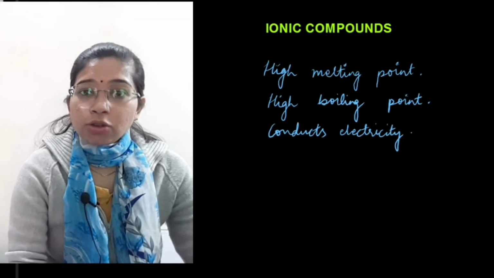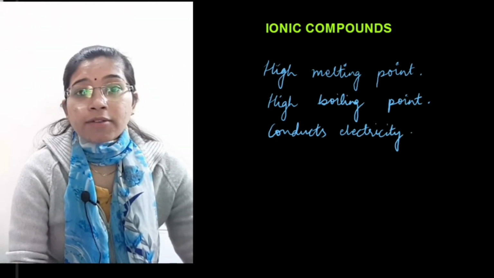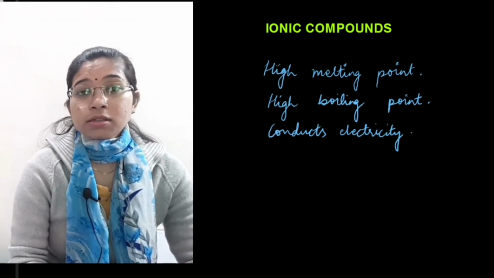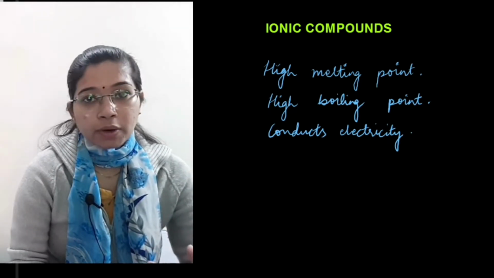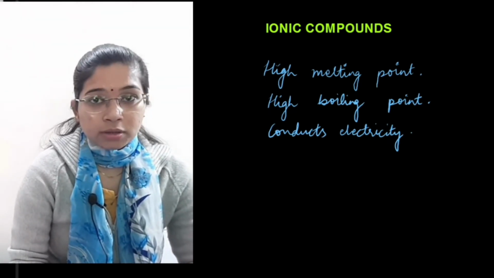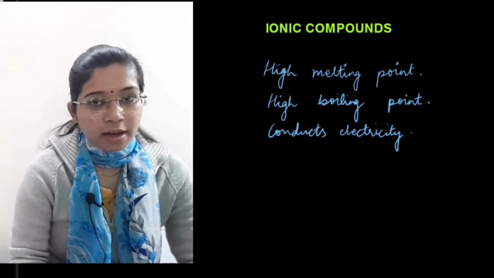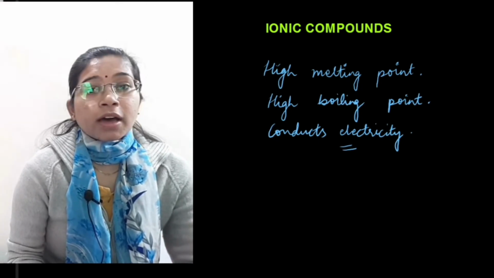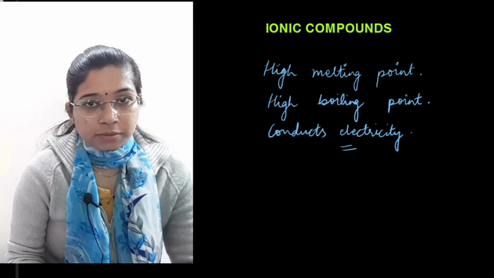You know, the ionic compounds which are formed have some characteristics. They have high melting point, high boiling point. The force of attraction in them is strong enough. That is why more and more amount of heat will be required to break that bond, right? That is why the melting point and boiling point is very high. The ions are formed in ionic bonds. That is why, because of the formation of ions, they are able to conduct electricity.